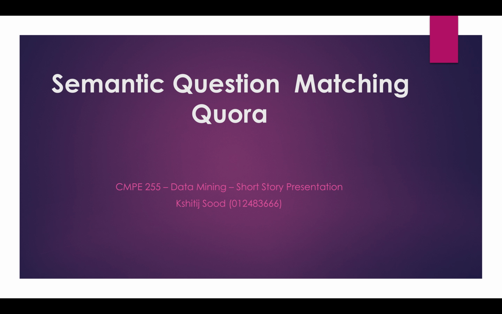Basically, whenever we ask a question on Quora, Quora gives us a suggestion: do you want to merge this question with some other question that has a similar intent? So how does Quora do that, and that too in a fraction of a second? We will discuss this in these slides.